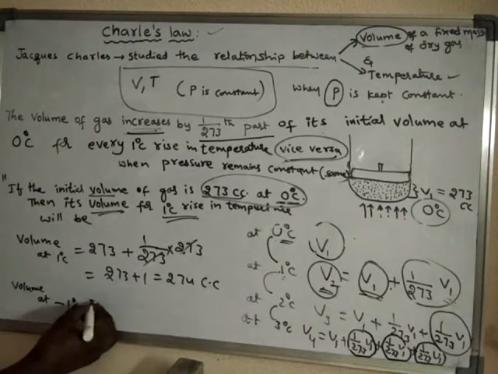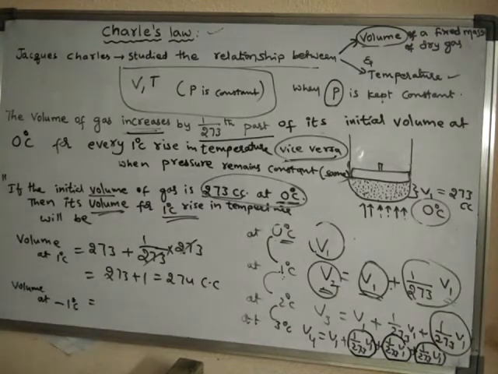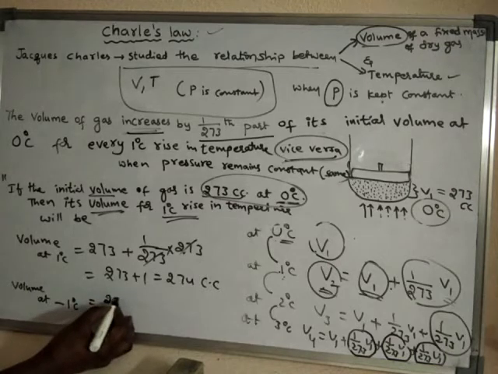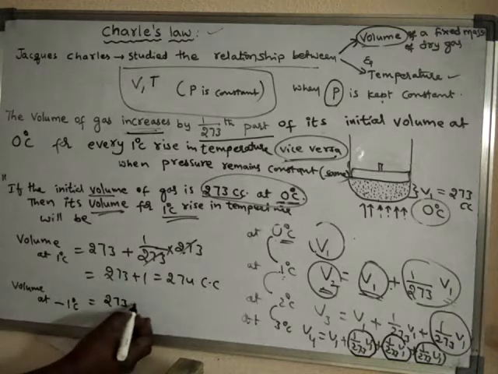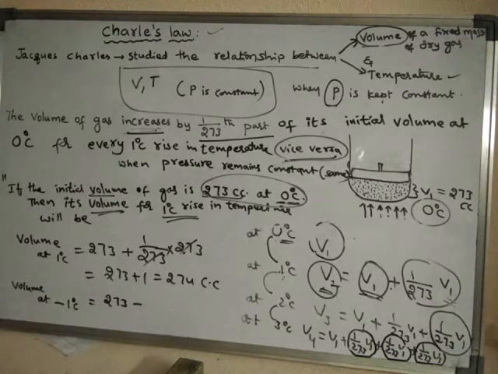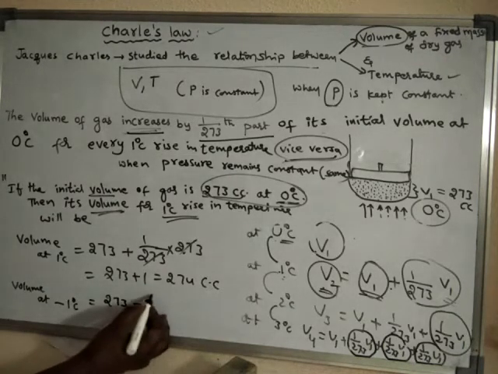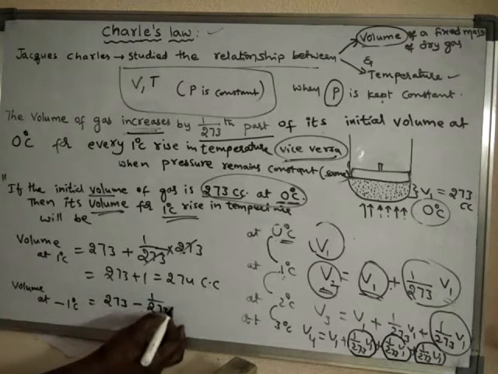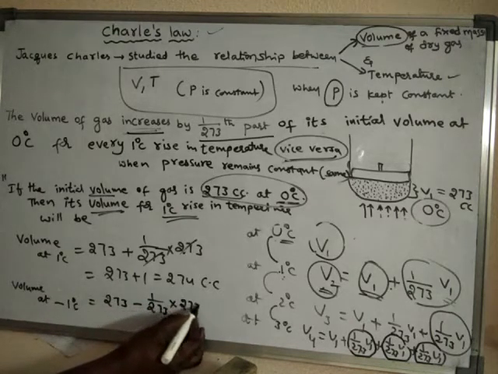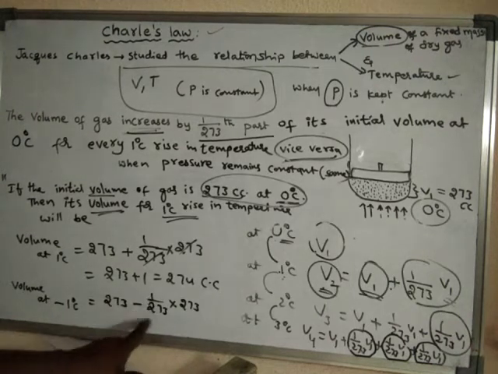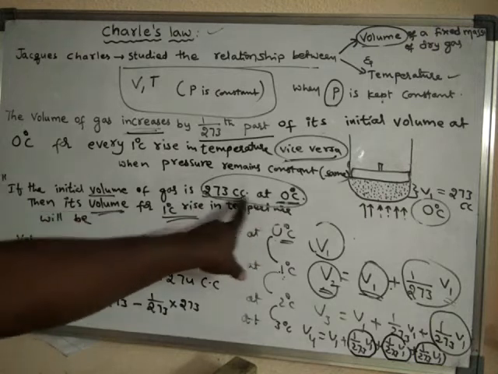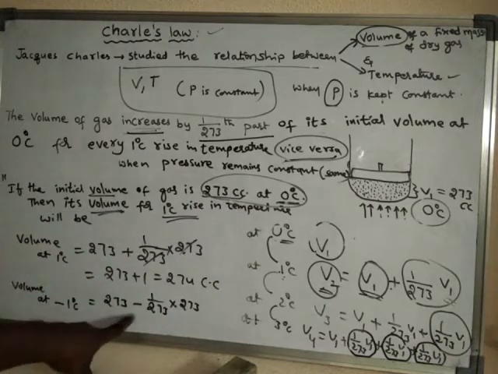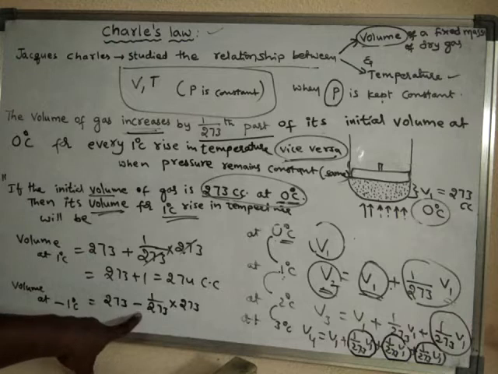There will be a decrease in volume by 1 by 273 of its volume at 0 degree centigrade. The volume at 0 degree centigrade is 273. Decrease means minus, so this minus indicates a decrease in volume.